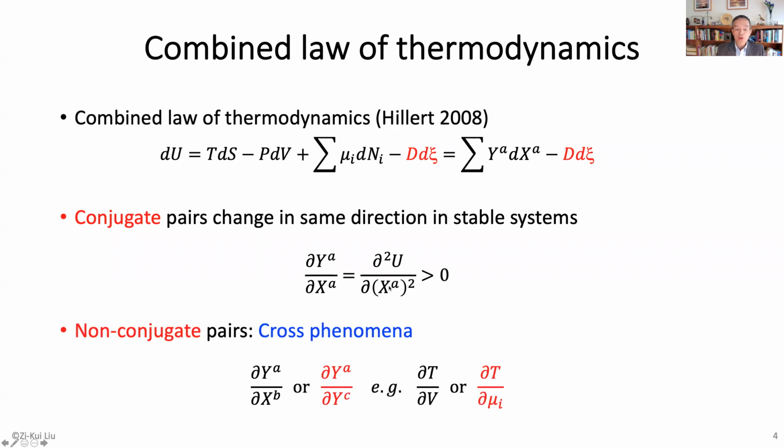Now, for non-conjugated pairs, that means the y and the x are not pairs. For example, temperature and volume, and temperature and chemical potential. So this is what we call cross phenomena. So it's one effect affecting another property.